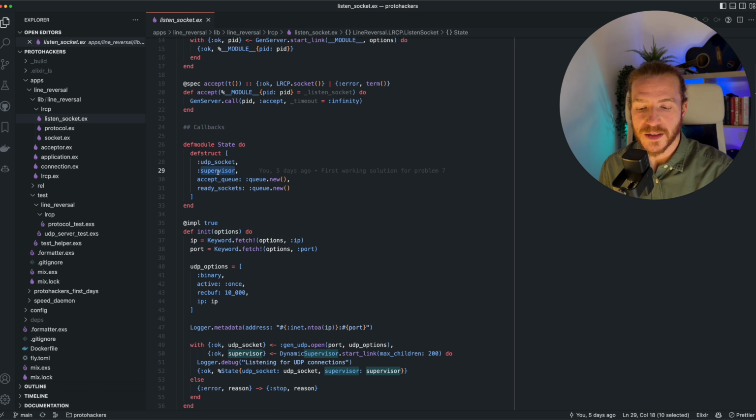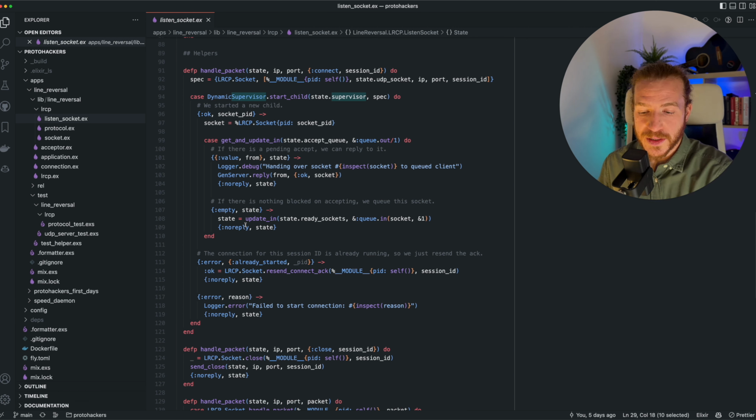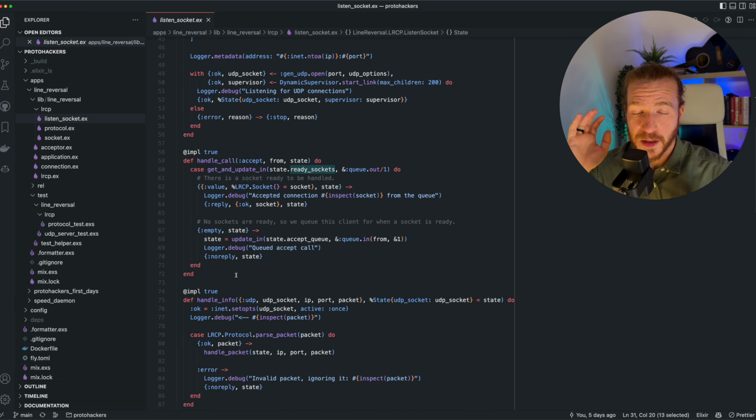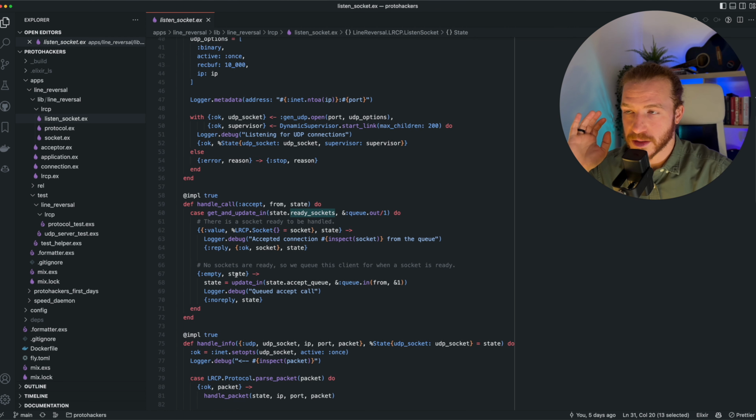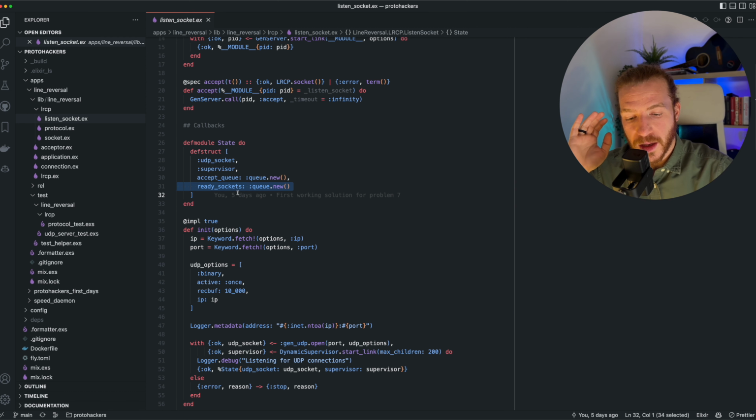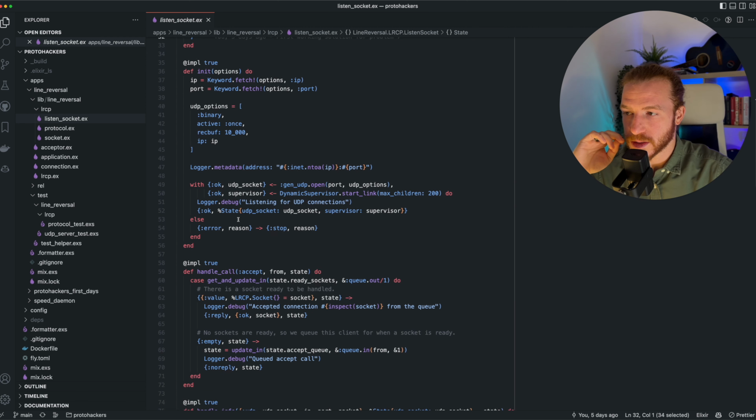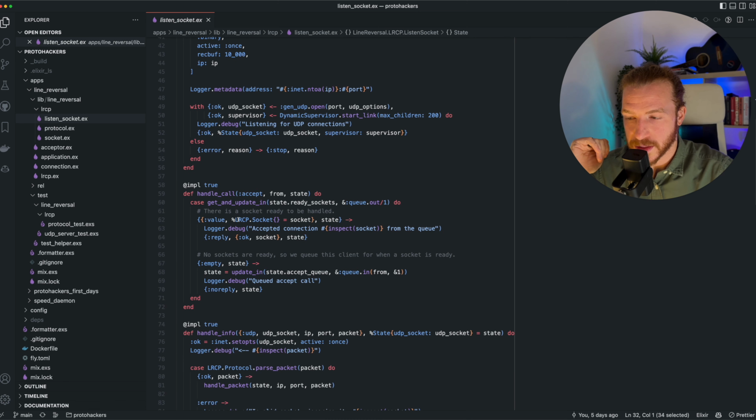The other 2 fields are there to handle race conditions essentially, and let me explain. So imagine that we start our listen socket and a client connects right away and sends data to our UDP socket. We won't have a corresponding controlling process on the server side that just called accept yet. But we shouldn't shut down the client because of this. So we can queue the socket in the ready sockets queue over here, and pop a socket from the queue as soon as any process calls accept, which we do here.